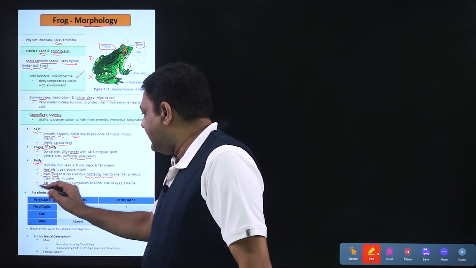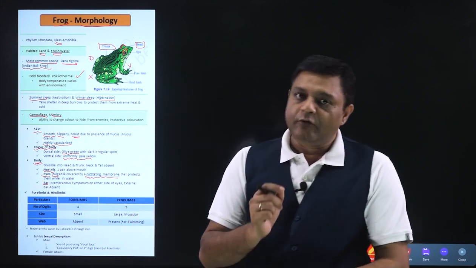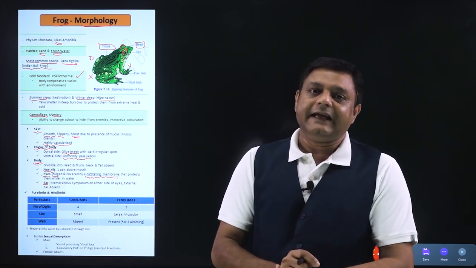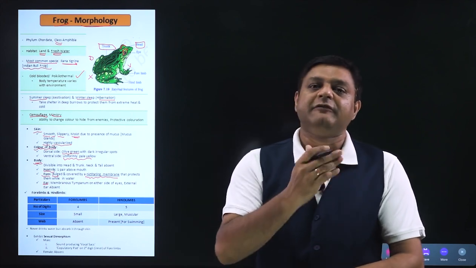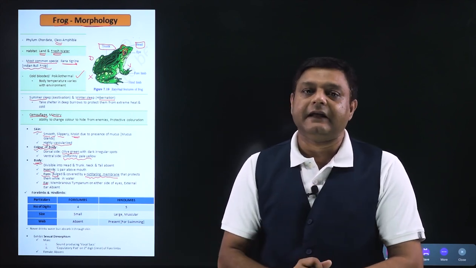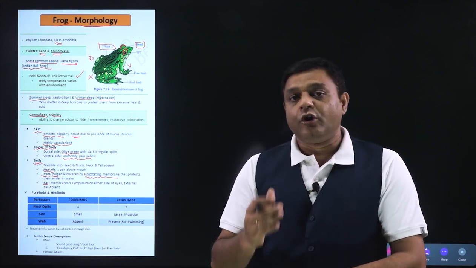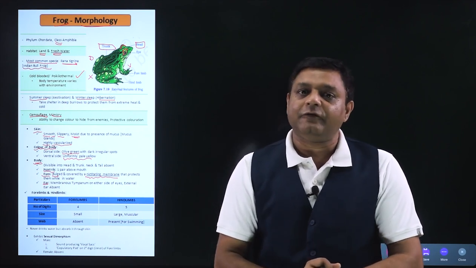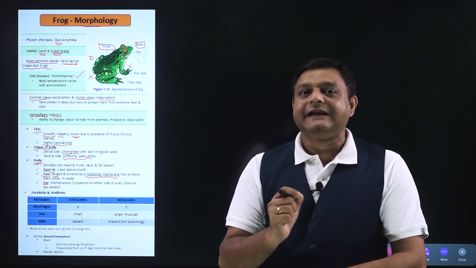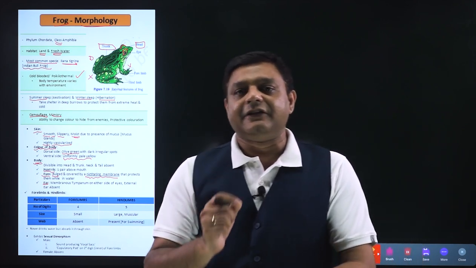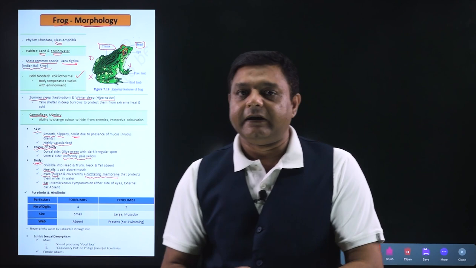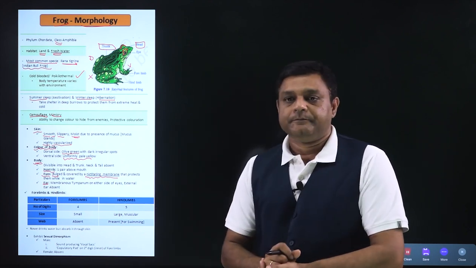After eyes, we see the ears. Now, when we talk of the ears, then external ear is absent in the case of frog. So, external ear is absent, there will be middle ear, there will be internal ear which will be present. So, if we see the ear of frog externally, then we can see tympanic membrane. So, it can be said that ear is represented by tympanic membrane in the case of frog.